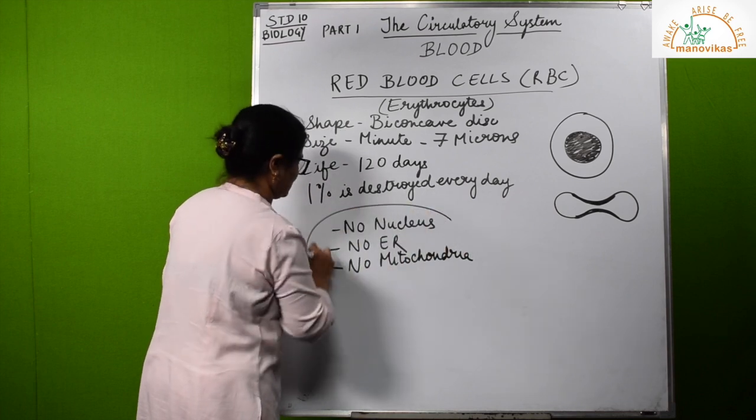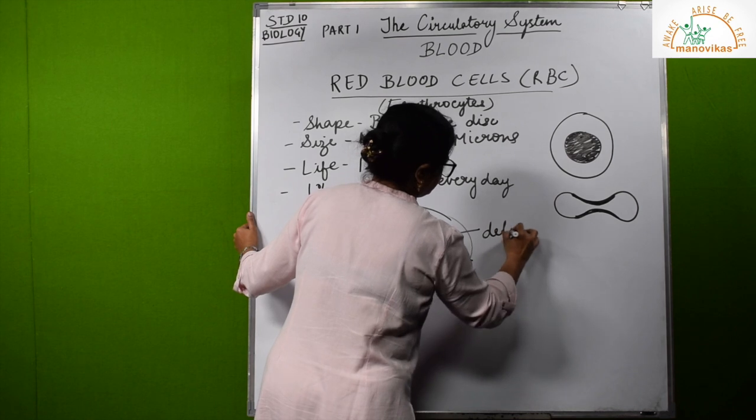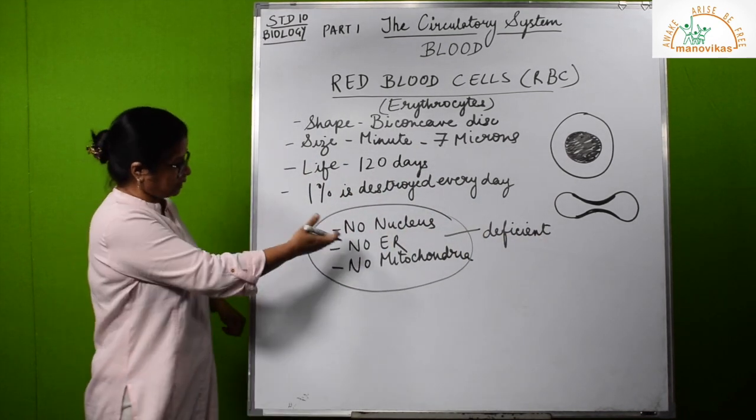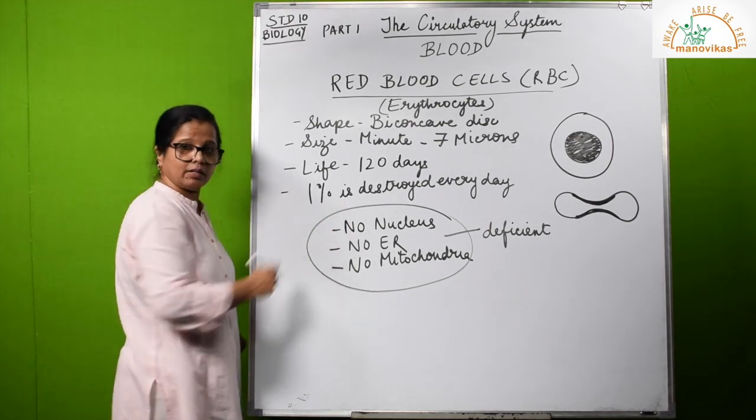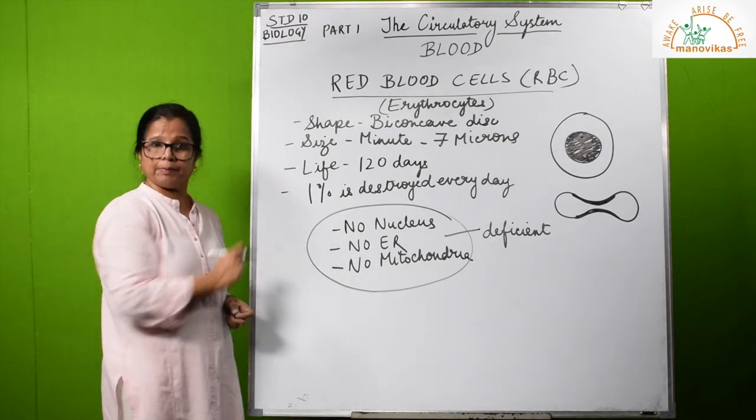These are the things that it does not have. It is deficient in all these things. Now such important organelles of the cell, they are not there. Then what is left in the RBC? And why? There is a purpose to this.